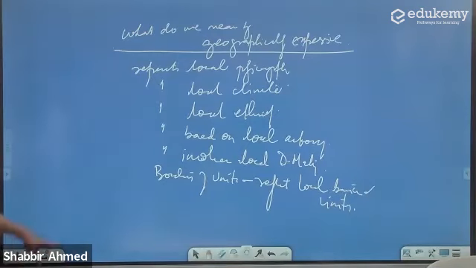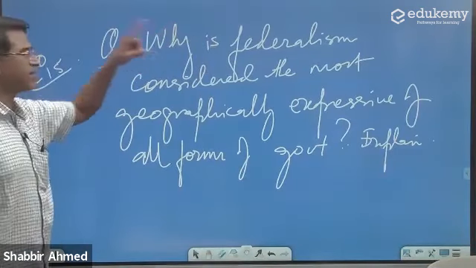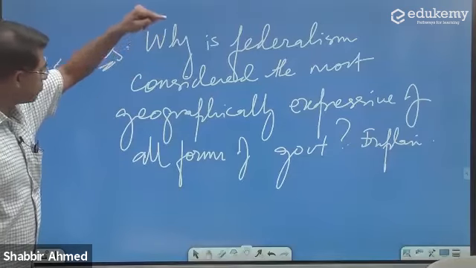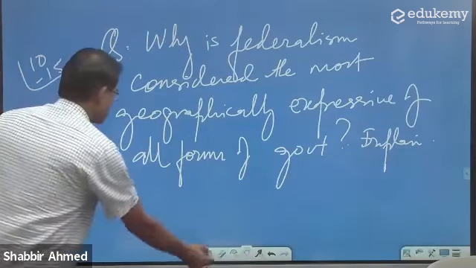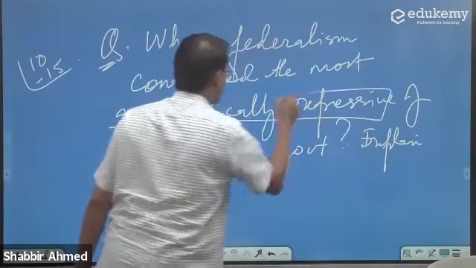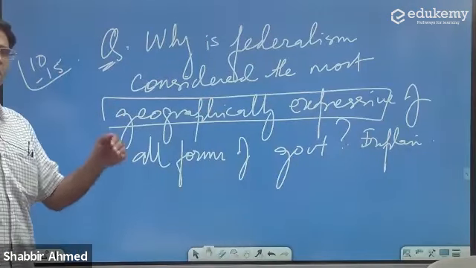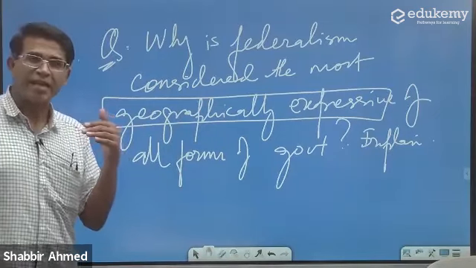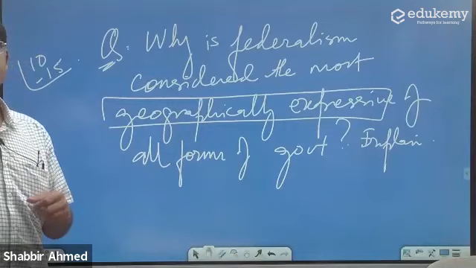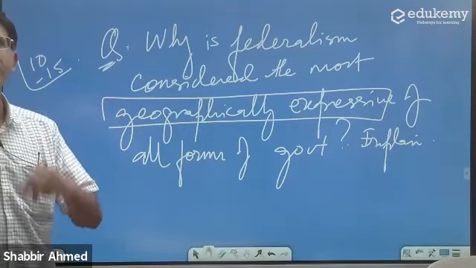Why are we saying that federalism is considered to be the most geographically expressive? What does this idea mean? It is something that represents geography, that reflects the local geography and the local conditions.